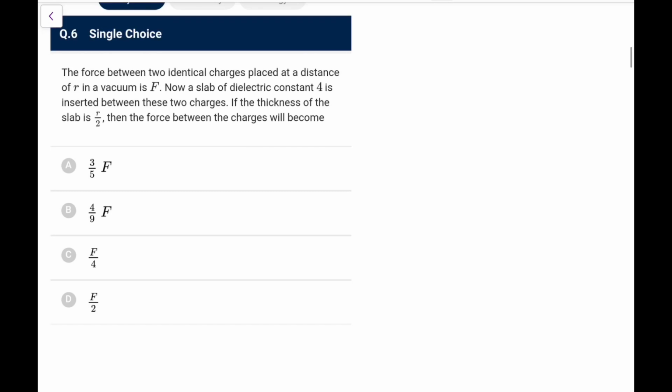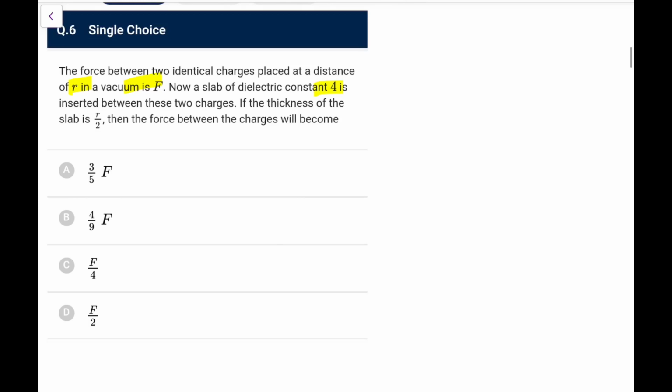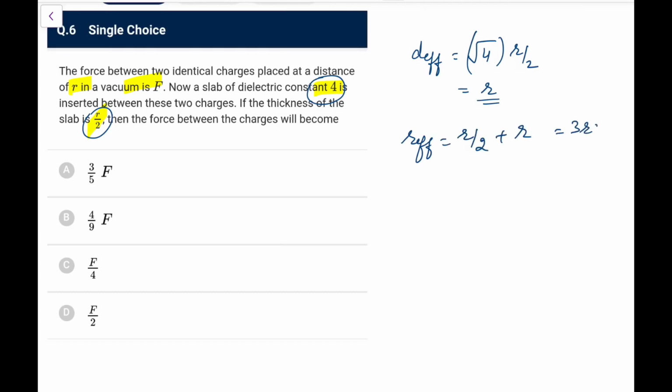The force between two identical charges placed at a distance r in vacuum is F. Now a slab of dielectric constant 4 is inserted between these two charges. If the thickness of the slab is r by 2, then what will the force between the charges be? Here, because it is a dielectric constant 4, the effective distance becomes root k times r, that is root 4 times r by 2. So this distance basically becomes r. The effective distance will now be r by 2 with vacuum plus this r, so effectively it becomes 3r by 2.